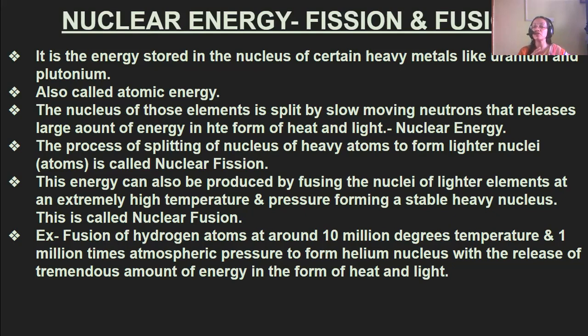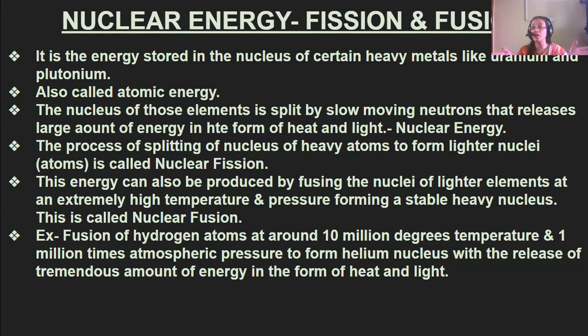The process of splitting the nucleus of heavy atoms to form lighter nuclei is known as nuclear fission, splitting. Breaking up the nucleus of heavy atoms into lighter nuclei. Then this energy can also be produced by fusion of the nuclei. One is by splitting the nucleus, another is by fusing the nucleus. Two nuclei getting fused.